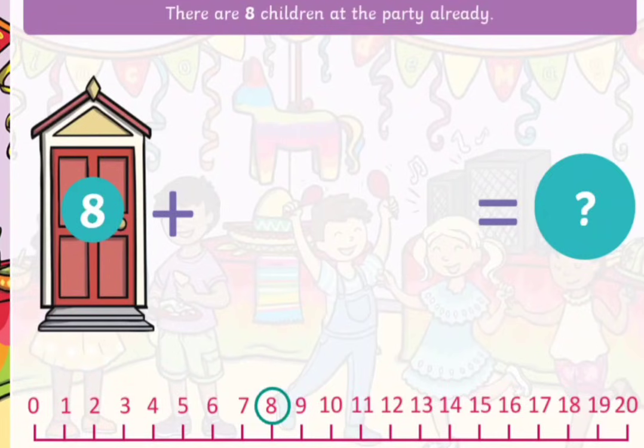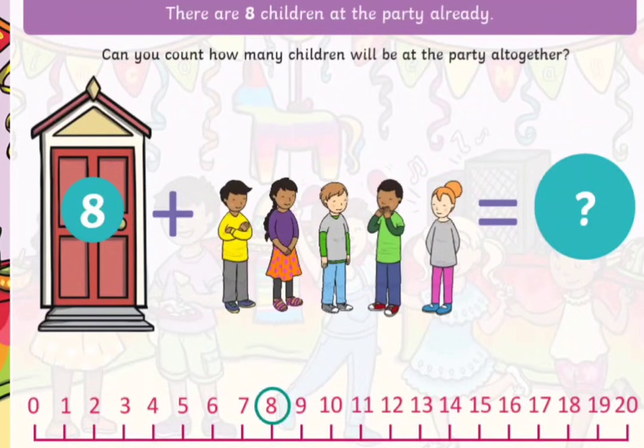There are 8 children at the party already, and we added 1, 2, 3, 4, 5 children. So 8 plus 5 equals 13.